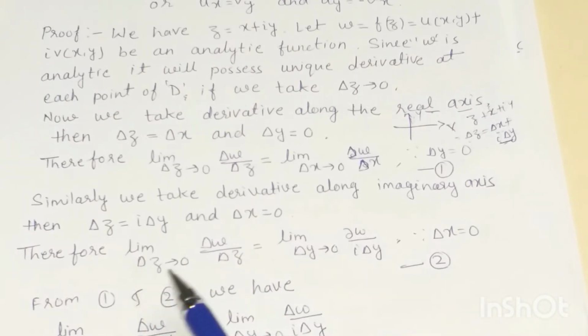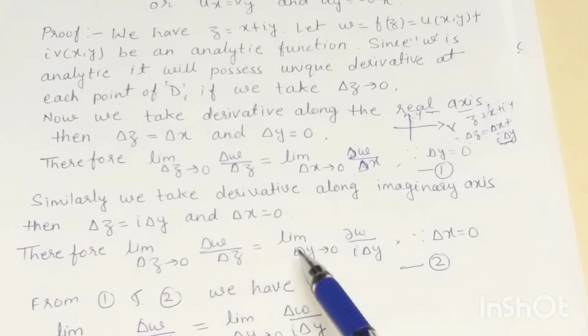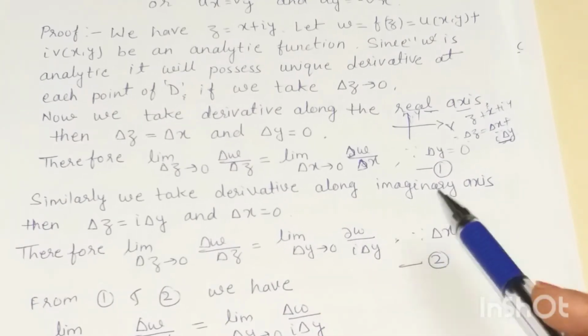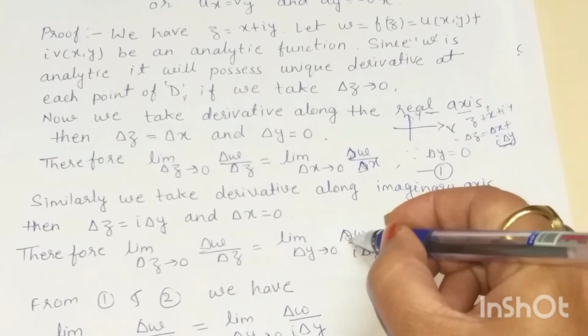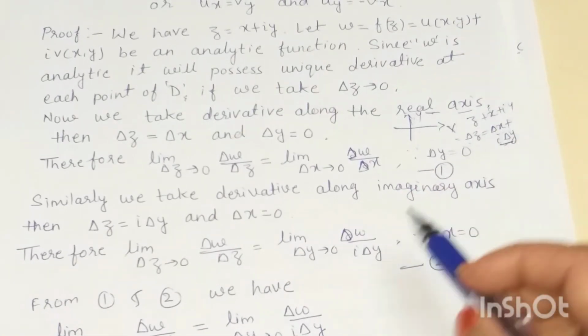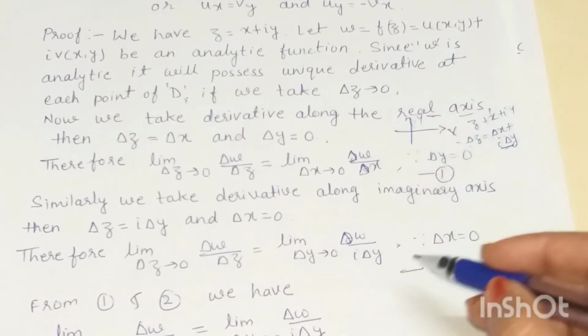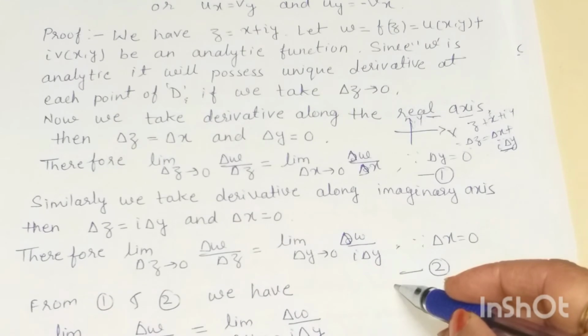So we have limit delta z tends to 0, delta w by delta z is equal to limit delta y tends to 0, delta w by iota delta y, by using this relation, okay? And actually this equation number 1 and equation number 2, they both are the same values, so they must be equal.